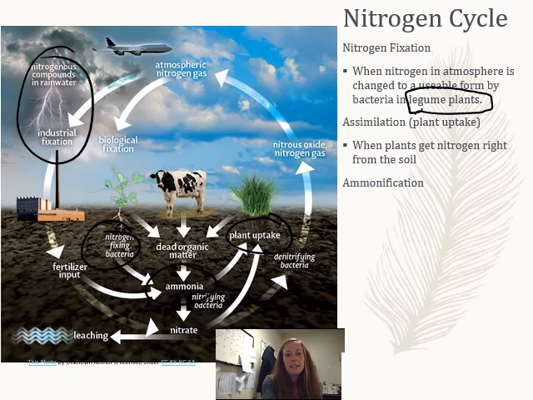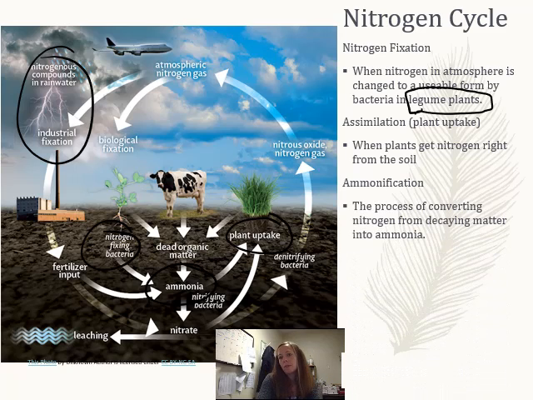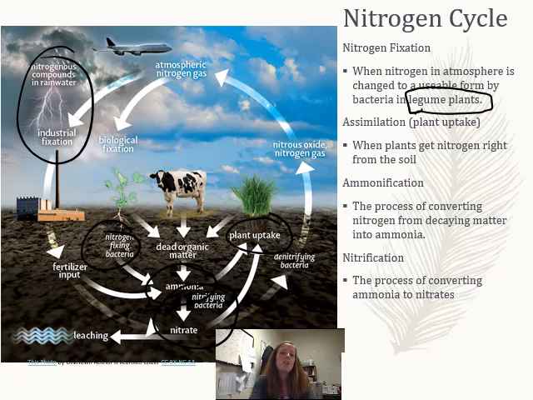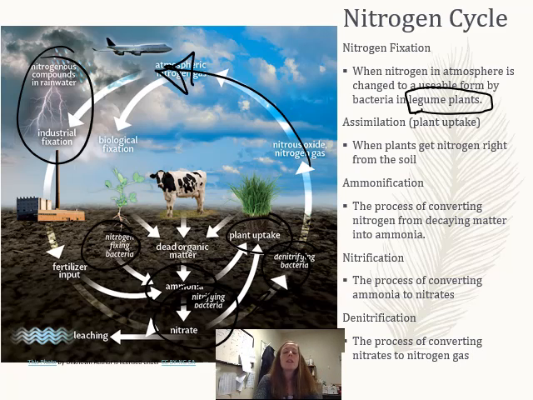Ammonification is here. It's when the dead things turn the nitrogen into ammonia. All right, so we take our decaying matter and turn the nitrogen into ammonia. And then we have nitrification, which is done by nitrifying bacteria right here. And they're going to take your ammonia and turn it to nitrates. And then denitrification. Denitrification is going to take the nitrates and turn them into nitrogen gas so that it's back up here and we can use it again. And then it goes back through the process. Make sense? Thanks for listening to this lecture this week, guys.